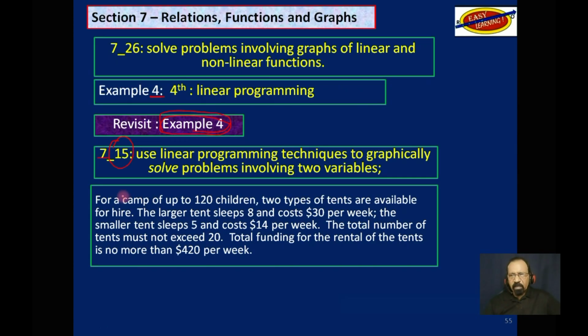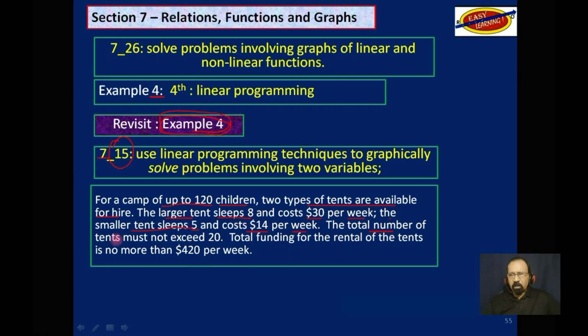And the question goes like this. For a camp of up to 120 children, 2 types of tents are available for hire. The larger tent sleeps 8 and costs $30 per week. The smaller tent sleeps 5 and costs $14 per week.